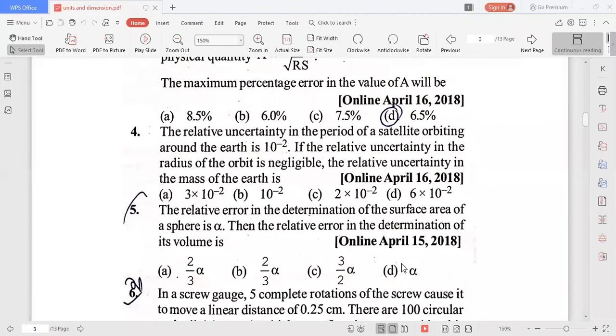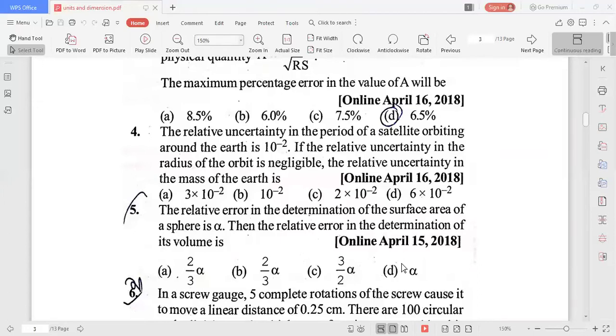Relative error in the determination of the surface area of the sphere is alpha. Then we can find the relative error in the determination of volume. Fifth one, relative error in the determination of the surface area, that means delta A by A, is equal to alpha. Relative error in the determination of the volume they asked, delta V by V they asked.